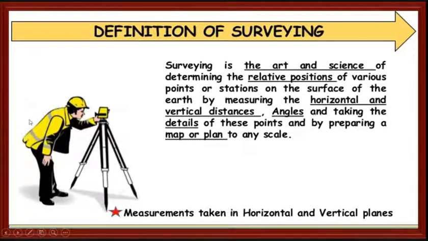See what we are doing here. A person is standing here, what is he doing? He is taking the relative positions, okay. It may be any building here, or it may be any road, harbor, etc. So he is taking some points, on the earth or above the surface. He may be taking the vertical distance or horizontal distance. He may be calculating the angles, okay. So this is the basic definition of surveying.